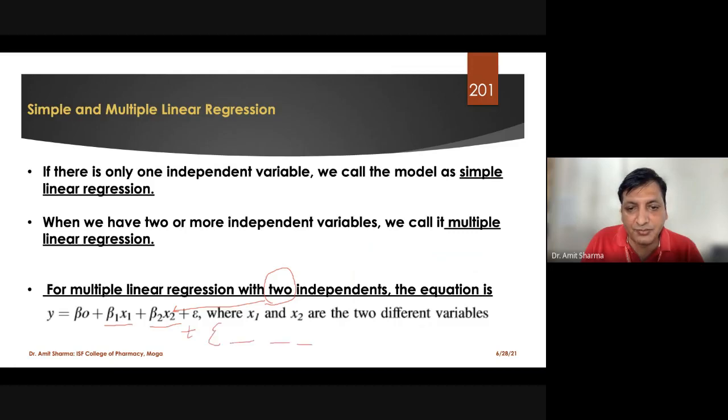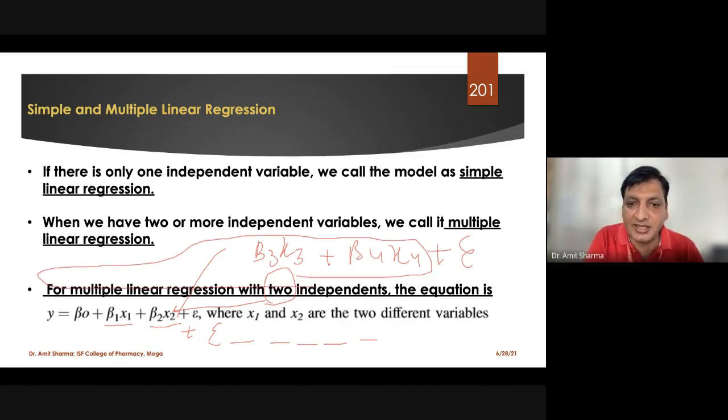If we have 3, we write beta 3 x3 before eta. If we have 4 variables, we write beta 4 x4, and at the end we finish the equation. By seeing the equation, you can identify how many variables were run in a single test to compare.